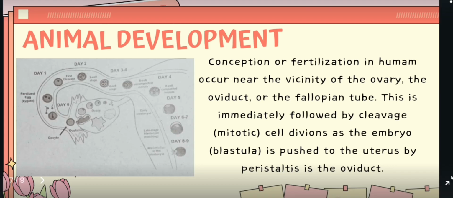Cleavage continues and forms the inner cell mass in the blastocyst, containing all the potential stem cells to develop into a human. The outer lining of the blastocyst becomes implanted into the walls of the endometrium.